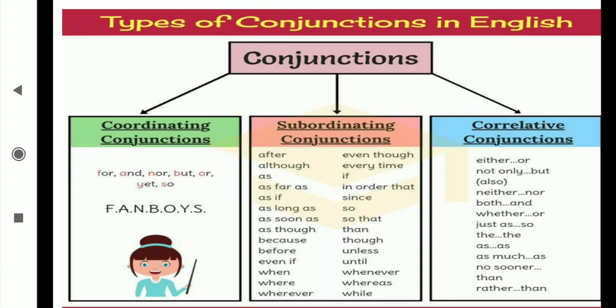The second kind is subordinating conjunction. Subordinating means when one sentence depends on the other sentence, and the two sentences are joined with a conjunction, that conjunction is called a subordinating conjunction. And the last kind is correlative. Correlative means it always comes in a pair.